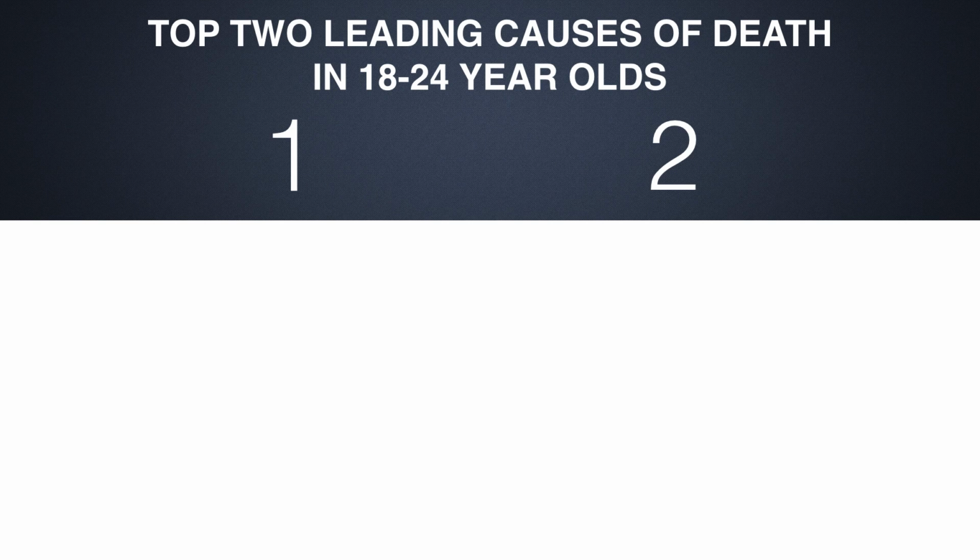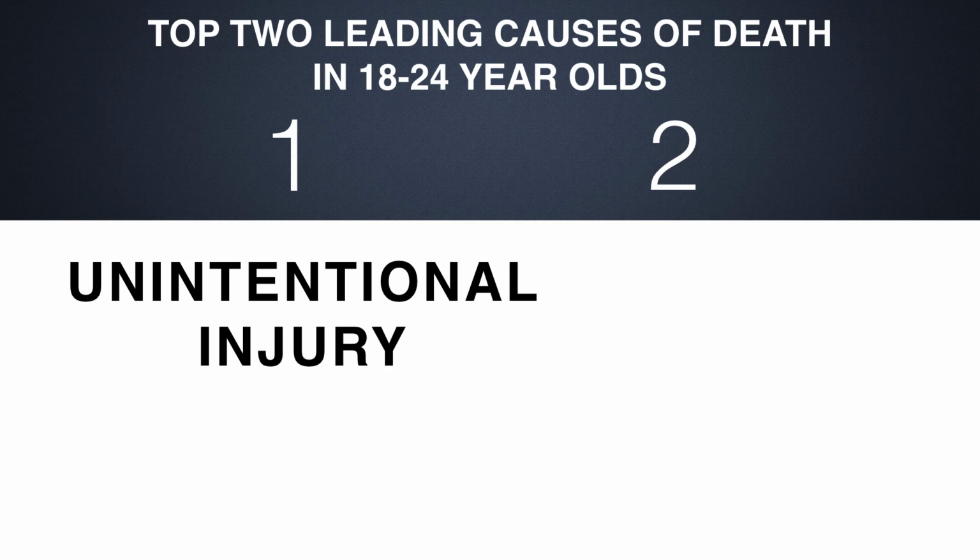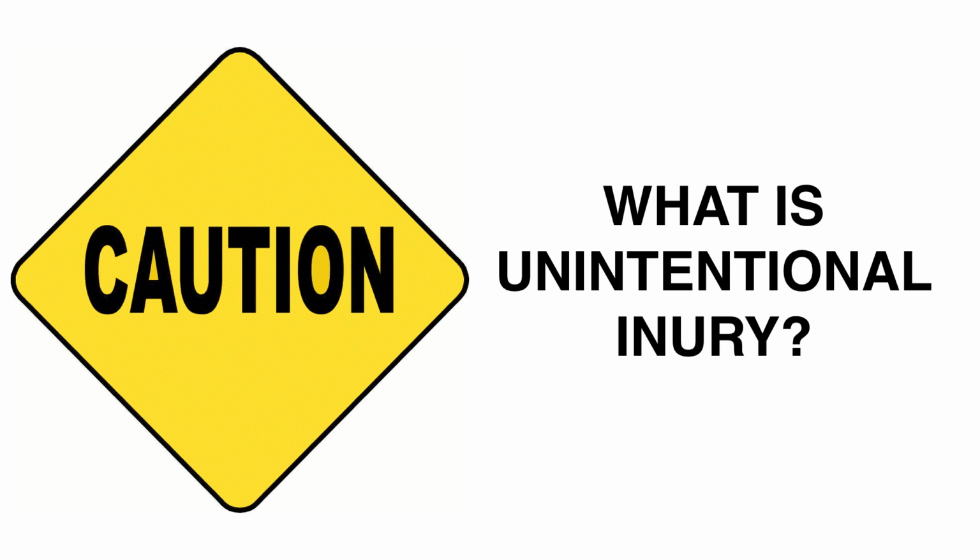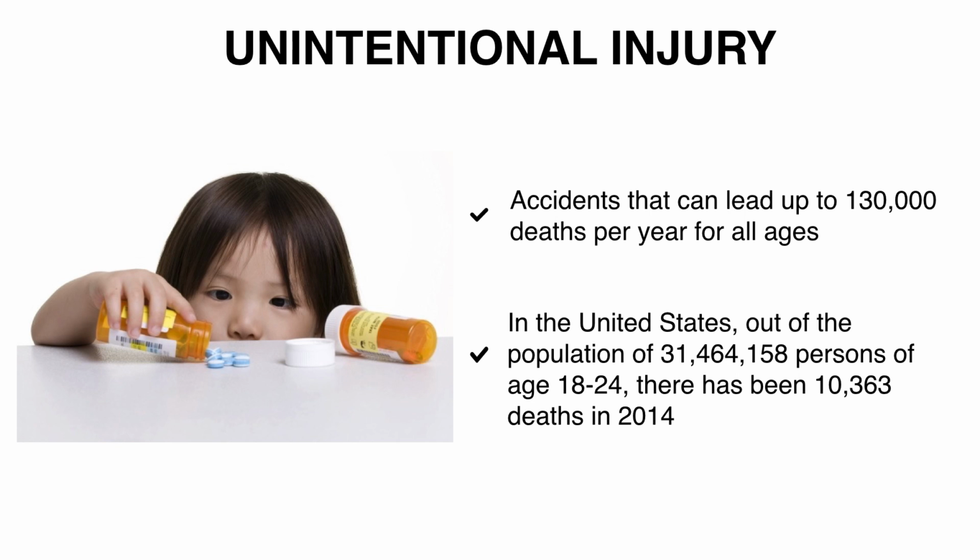Next, we are going to be moving on to the 2 top leading causes of death in 18 to 24-year-olds in the United States. The first leading cause of death is unintentional injury, and the second is suicide. What is unintentional injury? Unintentional injuries are basically accidents and lead to up to 130,000 deaths per year, ranking number 4 of the top 10 leading causes of death in all age groups. Also, in the United States, out of the population of over 30 million persons, there have been 10,363 deaths alone in the age group of 18 to 24-year-olds.